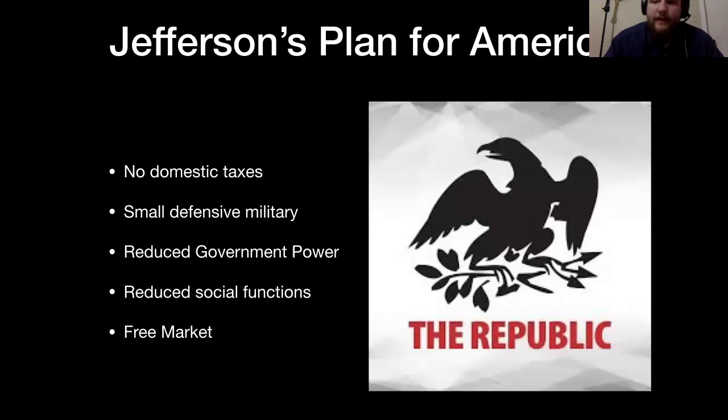So Jefferson's plan for America once he was elected was a true republic, like I said earlier. He wanted to take down the domestic taxes that had been put in place under the Washington and Adams presidency.